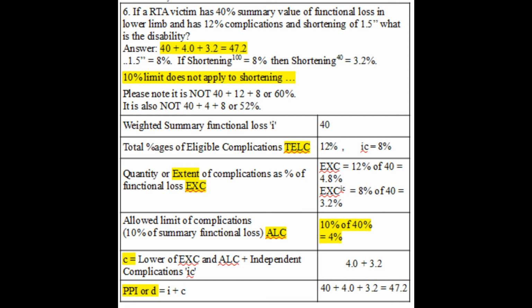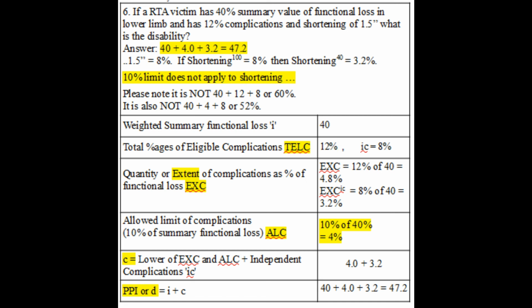Thus we got 47.2%. Please note, it is not 40 plus 12 plus 8 or 60%. Some people say like that. You add all complications and add it to impairment, you will get disability. That is wrong, because complications are percentages of impairment. They are not totally independent.